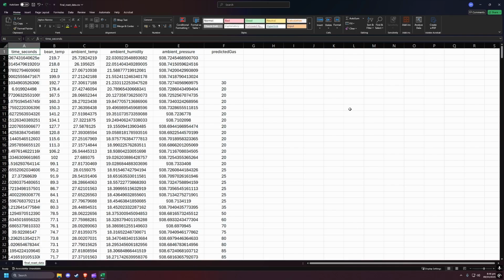This comprehensive log is crucial because even when Model A is used for real-time recommendations, we still capture ambient data for each roast. Later, these records will be invaluable for training a more sophisticated model, such as Model B, which incorporates all these parameters to enhance production accuracy.